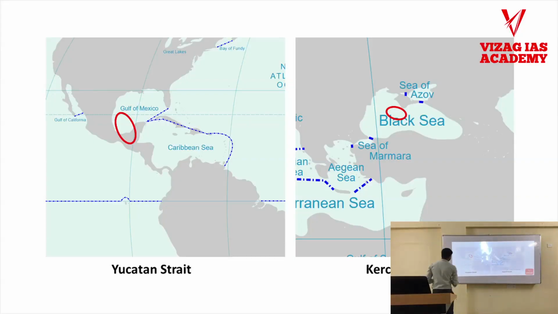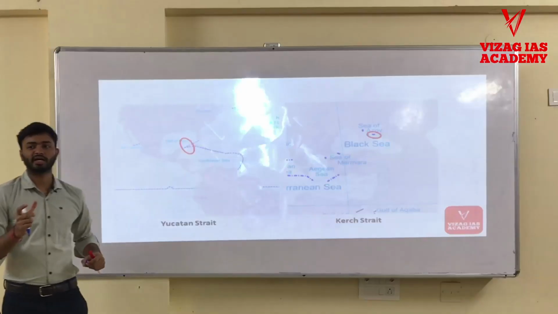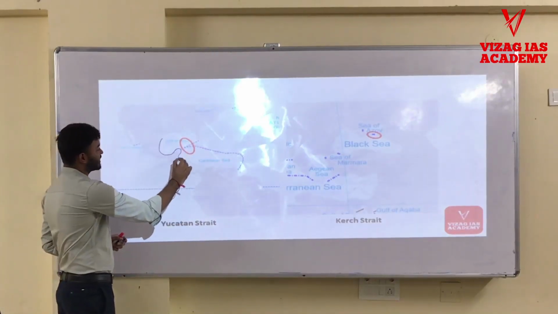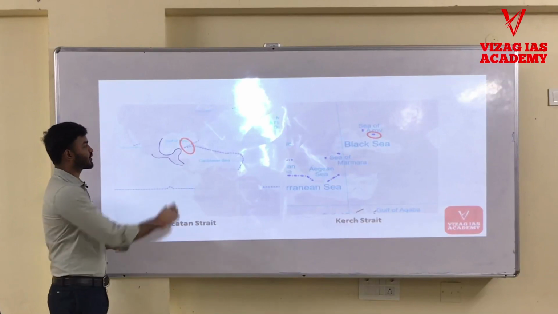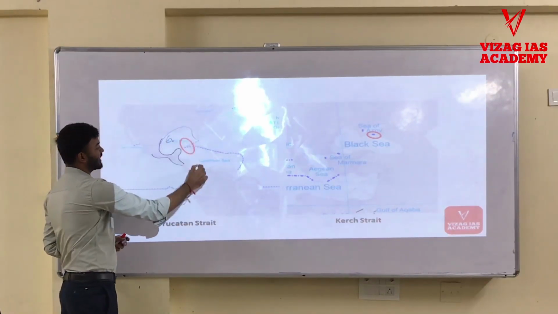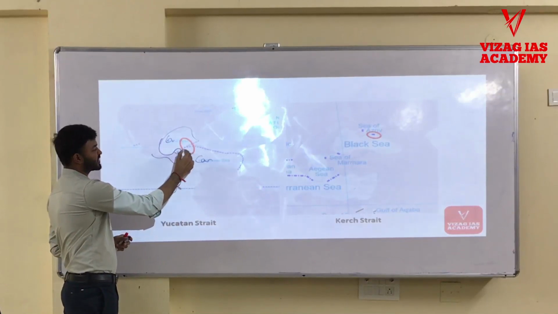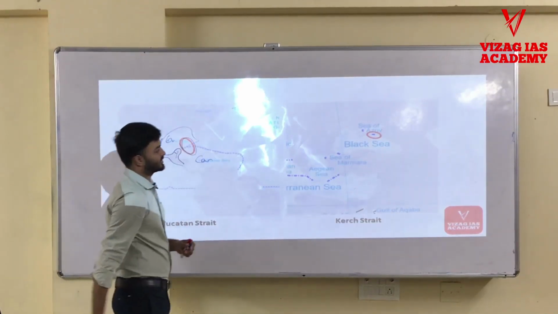Next, Yucatan Strait. Okay, have you heard of the name Yucatan? Yucatan Peninsula. Okay, this is part of Mexico. This is Yucatan Peninsula. Okay, so here we have Gulf of Mexico, and here we have Caribbean Sea, and beside this Yucatan Peninsula we have this Yucatan Strait.